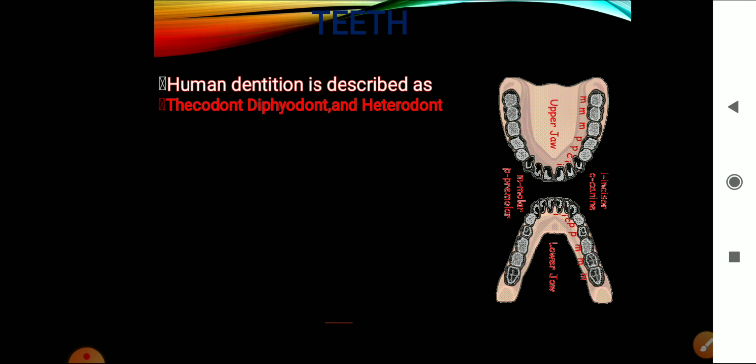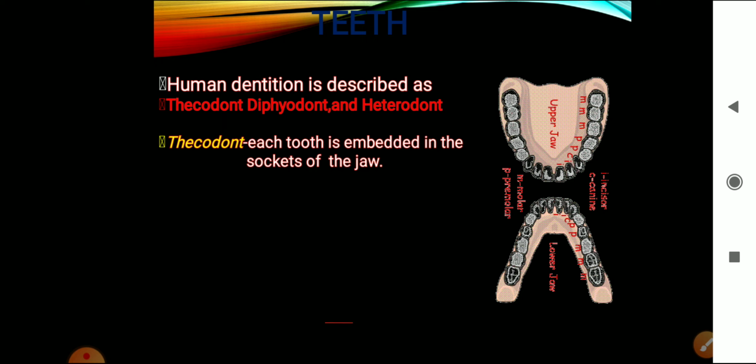Now let's see what is thecodont. Thecodont means, theca means covering. So each tooth is embedded in the sockets of the jaws. So you cannot pull the tooth easily. Why? Because it is deeply embedded inside certain pockets or sockets, right? And since the tooth is embedded in the socket of the jaw, it is called thecodont. Hope it's clear.